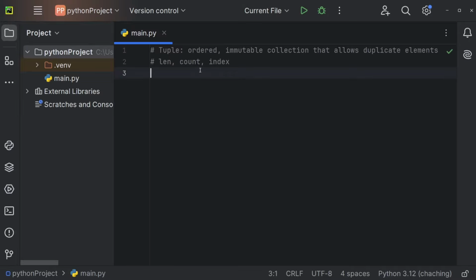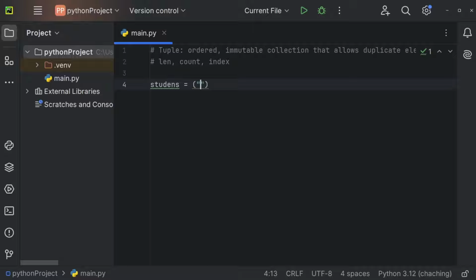Let's now take a look at the most important tuple methods. A short reminder, a tuple, like a list, is ordered and allows duplicate elements, but it's immutable, so you can't add or remove elements later on. Let's now, for example, create a students tuple, so you understand that this is also not limited to numbers only. And the students tuple could now hold the names of students.